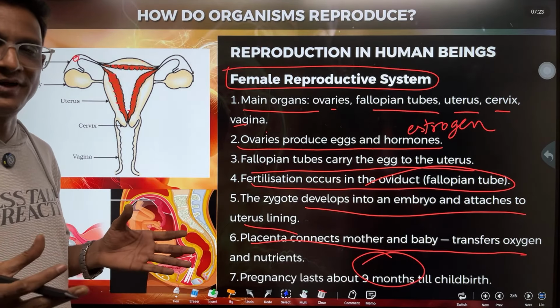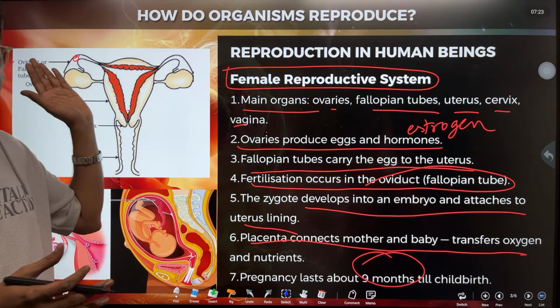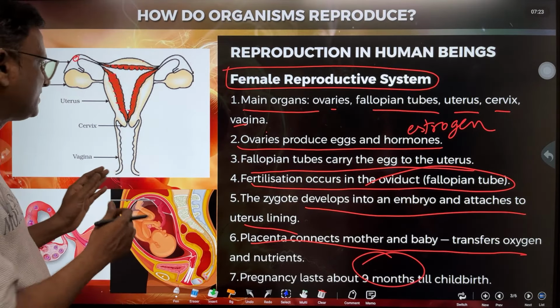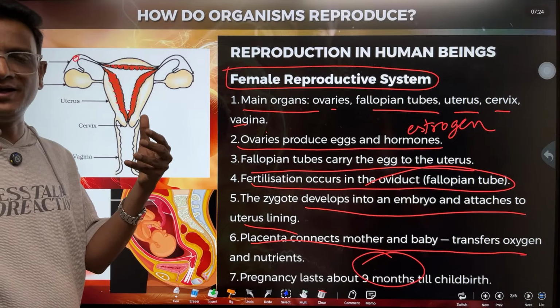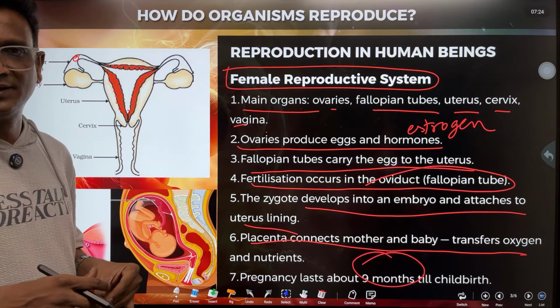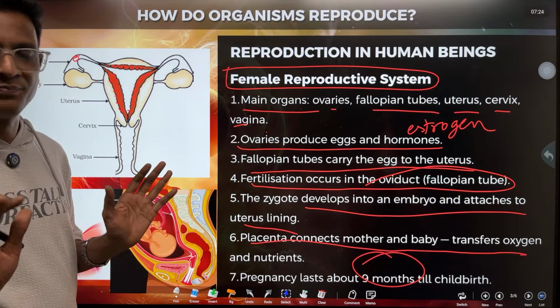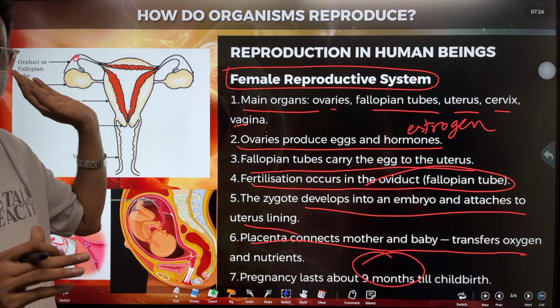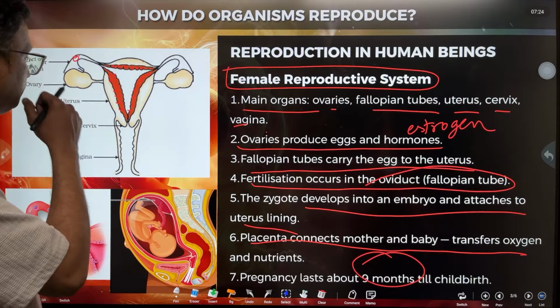The uterus is ready for implantation, but there is no sperm entry. There is no fertilization. Sometimes even though the sperm enters, it fails to fertilize the egg. So no fertilization took place. Then the egg dissolves.